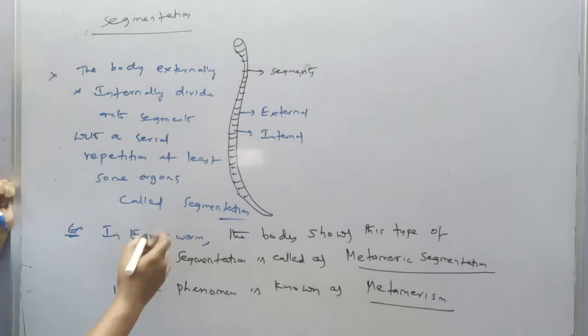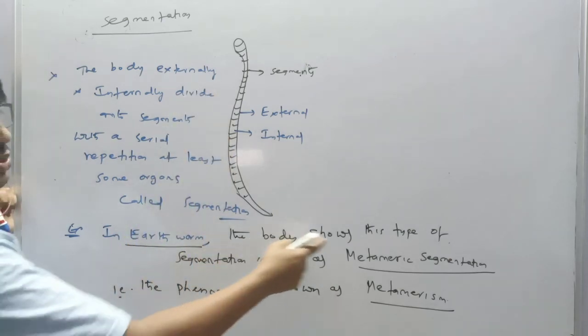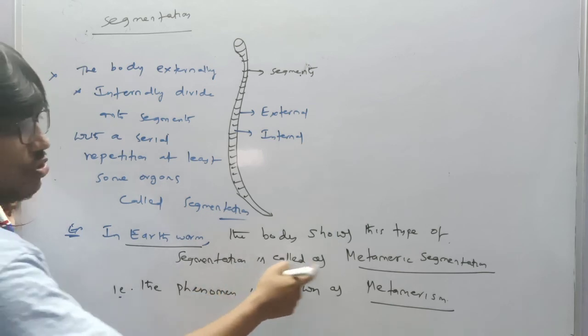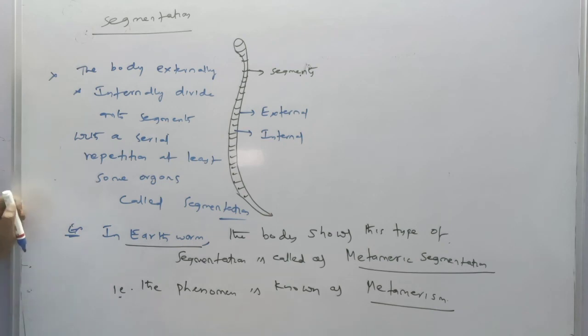This is the earthworm. Examples: segmentation is exhibited by the earthworm. In earthworm, the body shows this type of segmentation, called as metameric segmentation. The phenomenon is known as metamerism. This is the segmentation and coelom part.